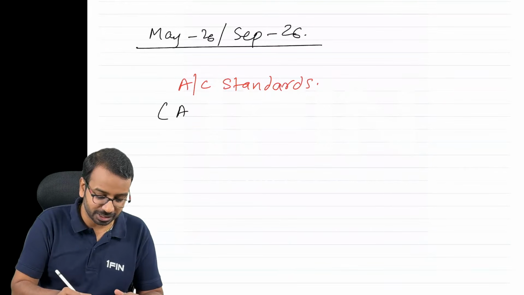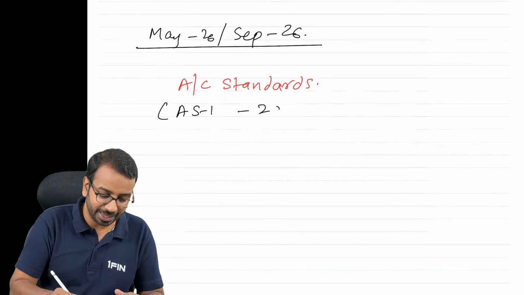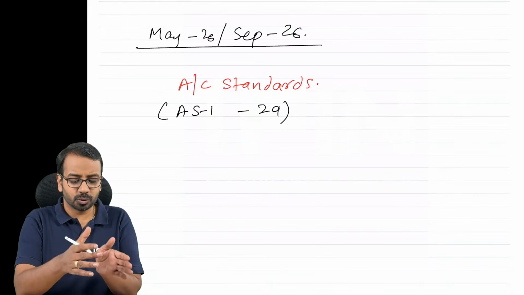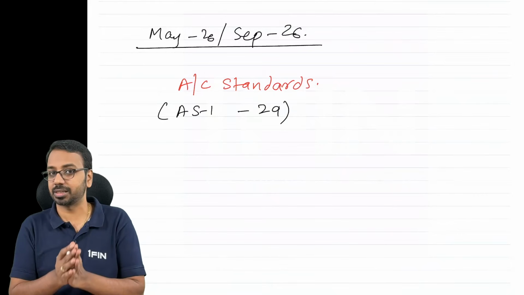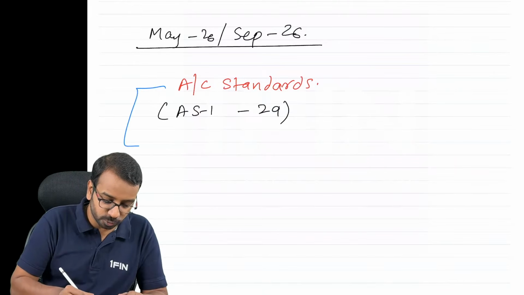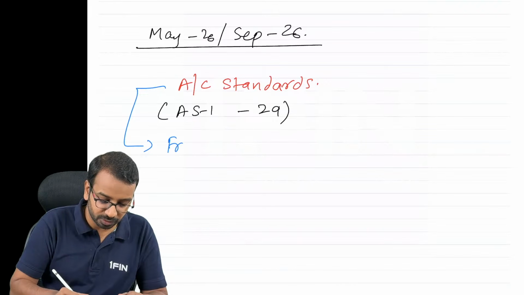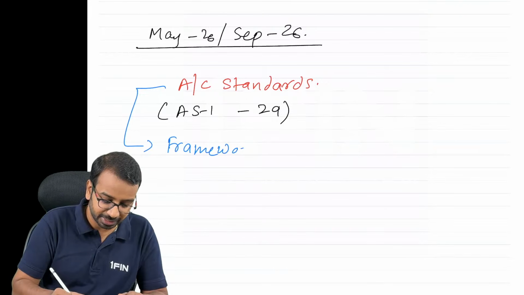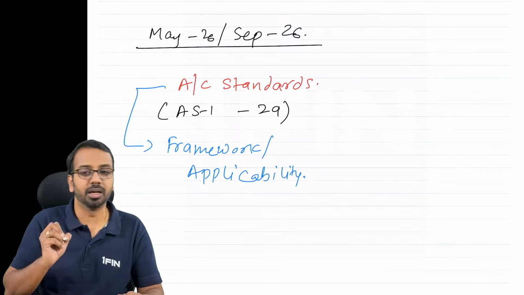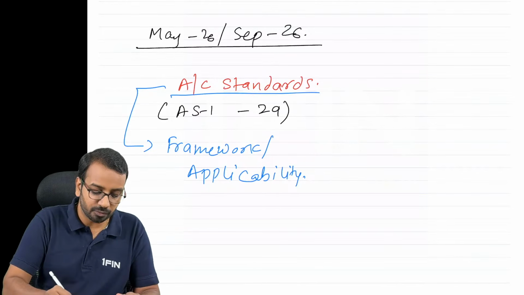Accounting standards ranging from AS 1 till AS 29. Some standards are not there, they have been removed. So this is the set of standards that you will learn. Apart from that, related to these accounting standards, there are some framework and applicability of accounting standards that you will be learning. All right. So this is the first set.